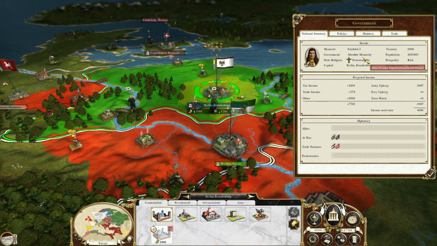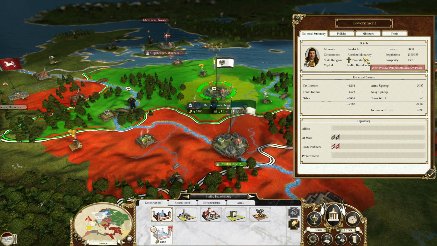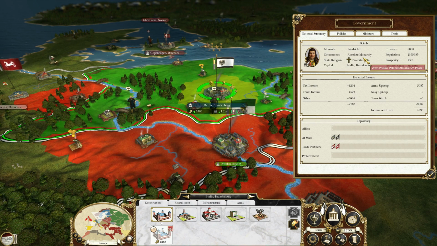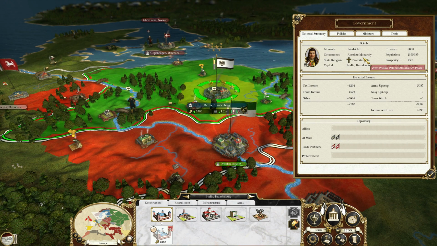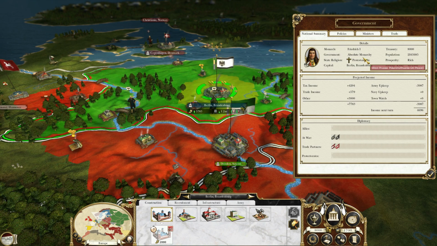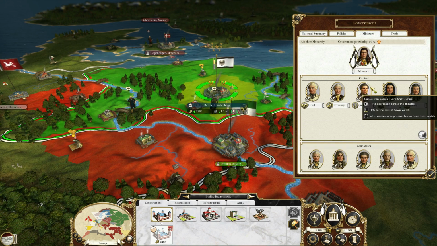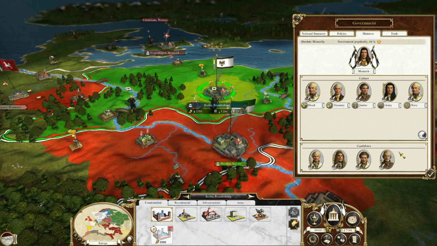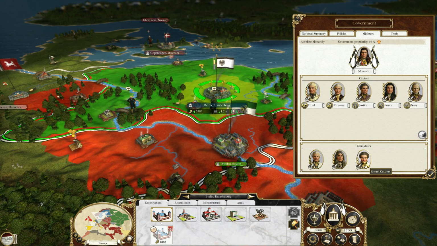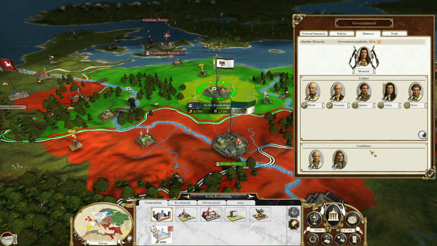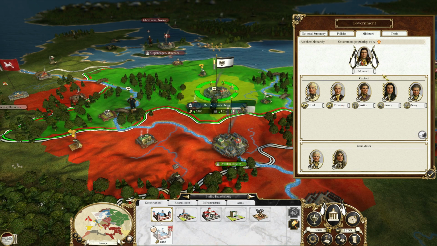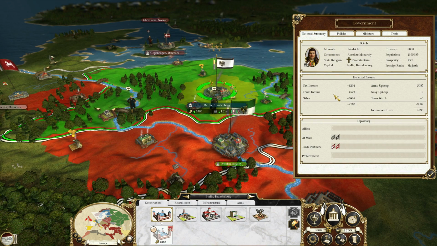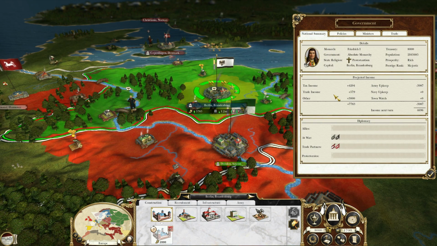If we're looking at number one, let's go ahead and look at the government types, and the first one is going to be absolute monarchy. So what is absolute monarchy? There are a few advantages to having an absolute monarchy, and one of them would be you can freely change your ministers. If they suck, you can switch them out from your candidates and completely change them until you get the person you want, and that way you can have a really good cabinet very quickly. So that is one definite benefit to absolute monarchy.